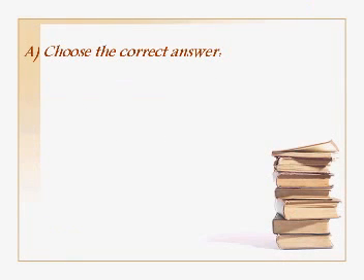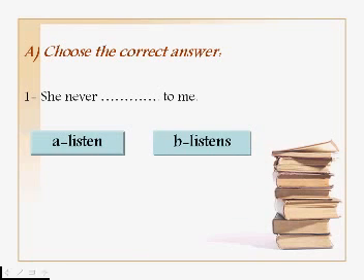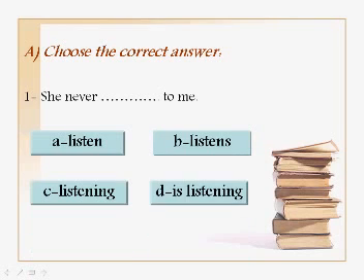The first one is choose the correct answer. Okay? She never does to me. Take some time to read the options, please. Listen, listens, listening, is listening. Okay? Think. She never. Listen, listens, listening, or is listening. Great. Sure, it's listens. She never listens to me.